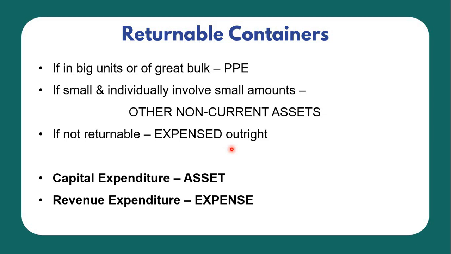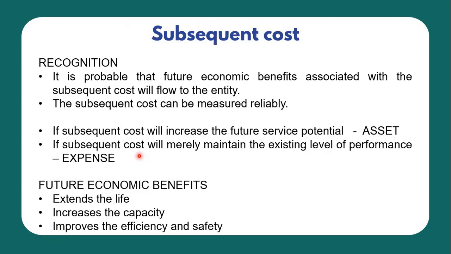Capital expenditures. Most capital expenditures shall be recognized or classified as an asset. While if these expenditures are related to revenue expenditures, then these are expensed immediately. Subsequent costs. So how do we recognize the subsequent cost of these machineries or this asset? Of course, we have to recognize such asset if it is probable that future economic benefits associated with the subsequent cost will flow to the entity, and the subsequent cost can be measured reliably.